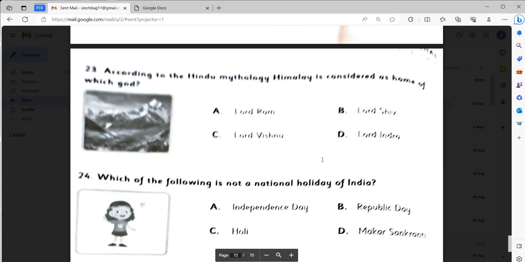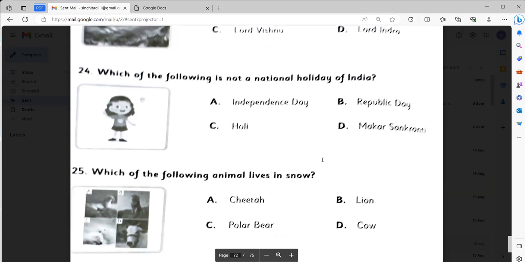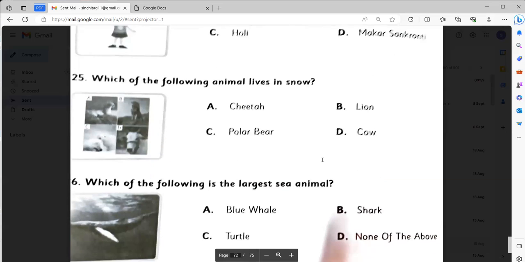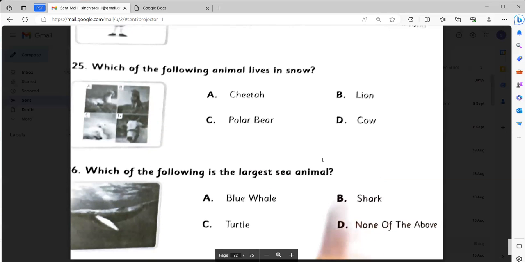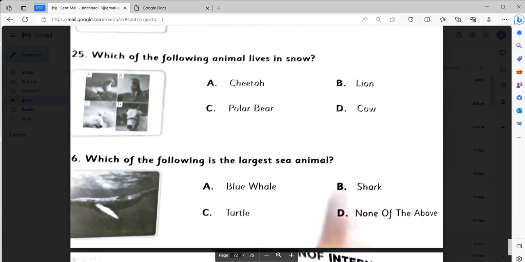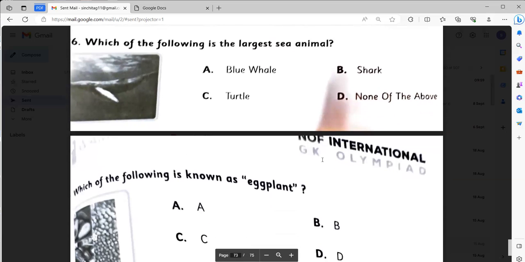According to Hindu mythology, Himalaya is considered the home of which god? Lord Shiva. Number B. Number 24. Which of the following is not a national holiday of India? D, Makar Sankranti. Which of the following animals lives in snow? Polar bear. Number C. Number 26. Which of the following is the largest sea animal? It will be blue whale.